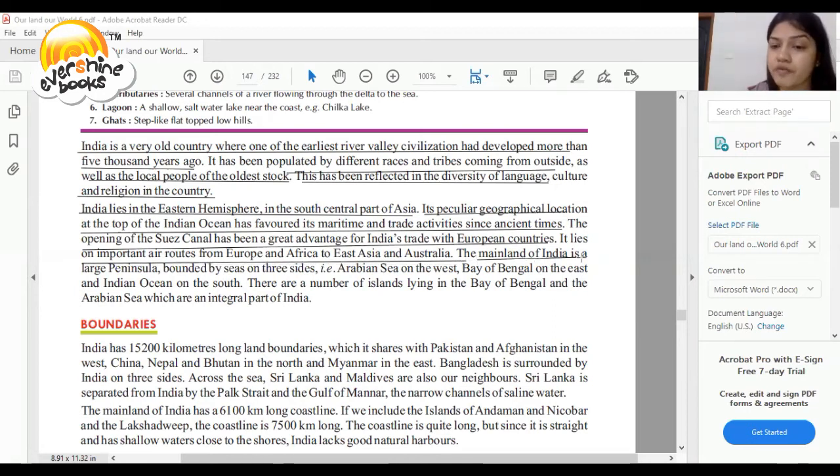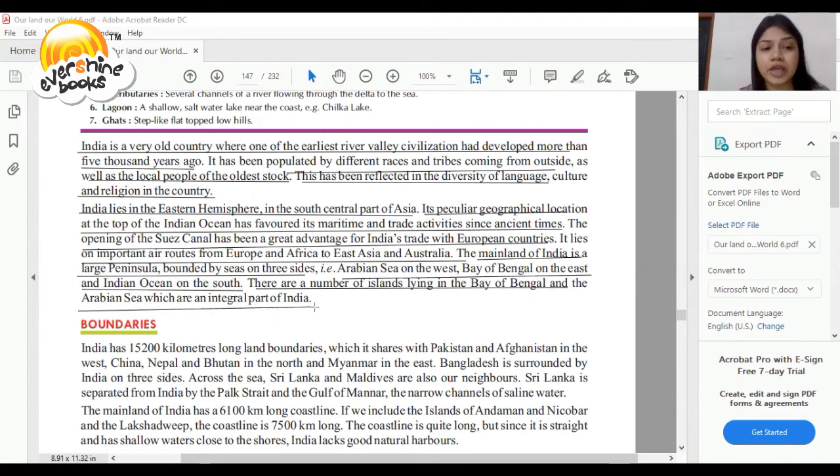The mainland of India is a large peninsula bounded by seas on three sides: the Arabian Sea on the west, the Bay of Bengal on the east, and the Indian Ocean on the south. There are a number of islands lying in the Bay of Bengal and the Arabian Sea which are an integral part of India. Dear student, let's discuss the boundaries of India.